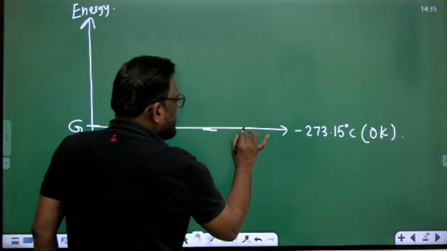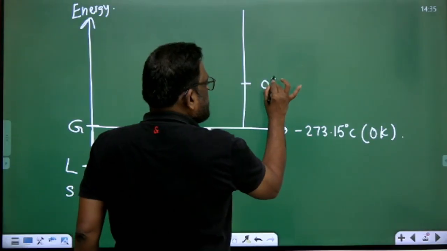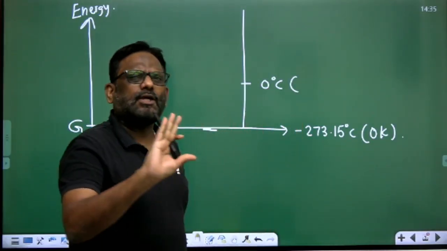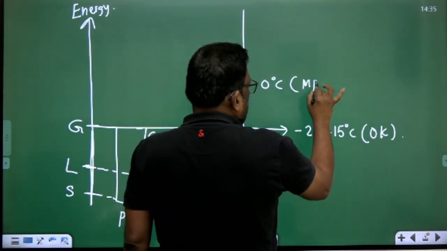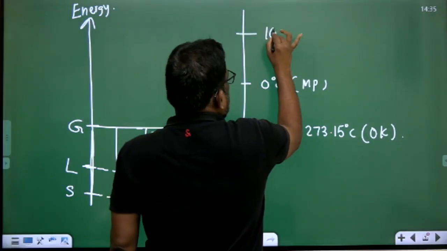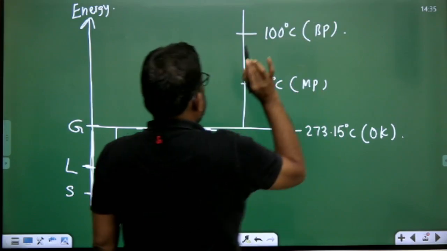और एक बात, इस लाइन खींचूंगा मैं, let me write this as 0 डिग्री सेंटीग्रेड. So I am conducting all these experiments, say at atmospheric pressure, जो भी है, let this be the melting point, and this is the boiling point of water, which is 100 degree centigrade. Now this is BP. चलो कोई बात नहीं सर, देखो एक बार.